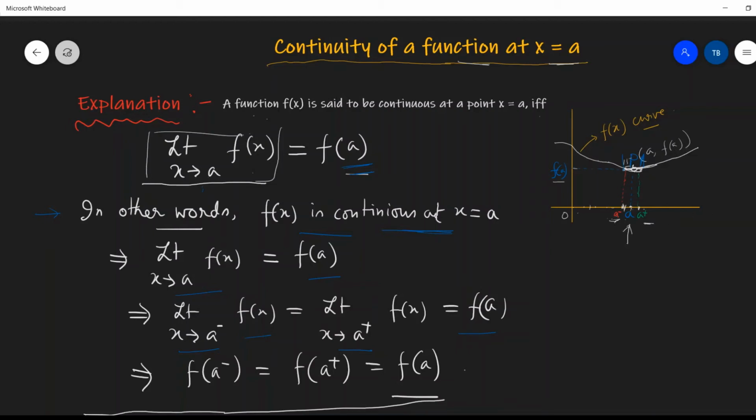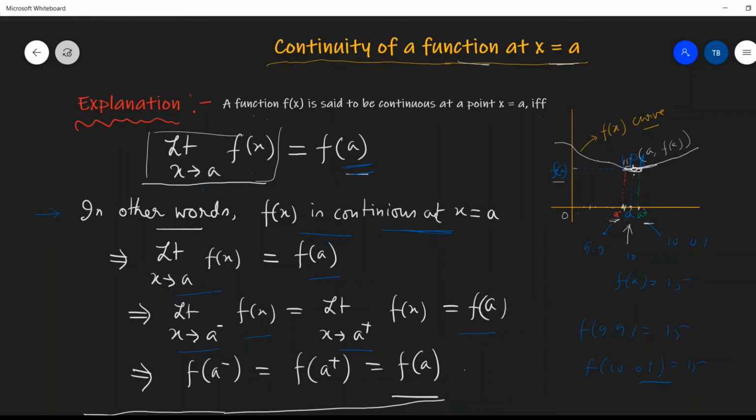Say the value of a is 10 and say f(a) equals 15. So this length is 15. Say the value of a minus is 9.9, so f(9.9) should also be equal to 15. And the value of a plus is say 10.01, so f(10.01) should also be equal to 15. Then only we can say that f(x) is continuous.